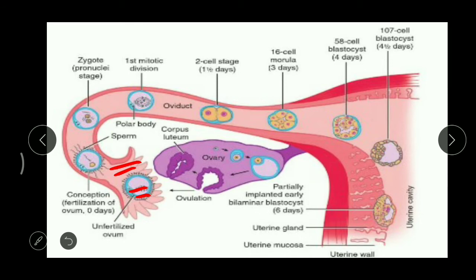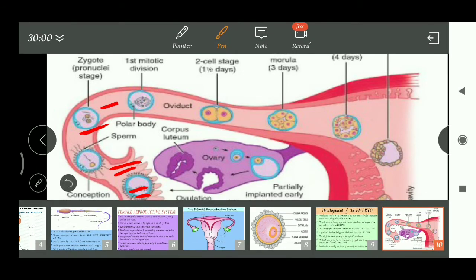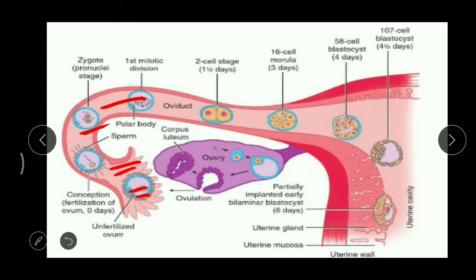Right? So once the fertilization is over, now we get what? You see, what is this? This is the zygote. Zygote means when a male and a female reproductive nuclei fuse, we get a zygote. Now this zygote moves from here towards this uterus, but very, very slowly. When we take this zygote, how many cells can we find inside? Only one cell.